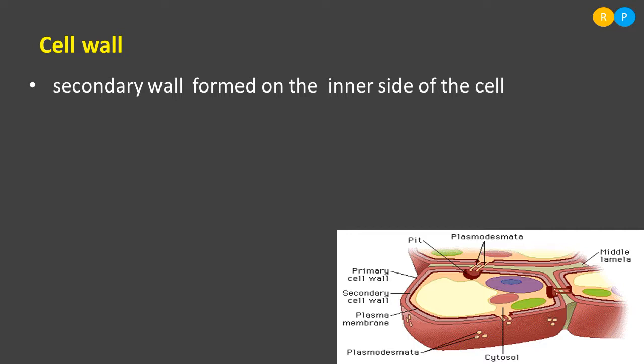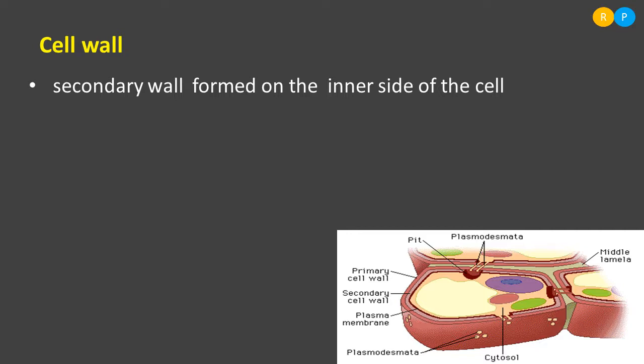So just imagine one primary wall is present in the cell towards the outer side, and towards the inner region of the primary wall, the secondary wall formation takes place when the cell matures. So that secondary wall replaces the primary wall in the plant cell. Understood? So secondary wall is formed on the inner side of the cell. You can observe the secondary wall in the diagram. In the diagram they have labeled each and every wall. The innermost one is called the plasma membrane.